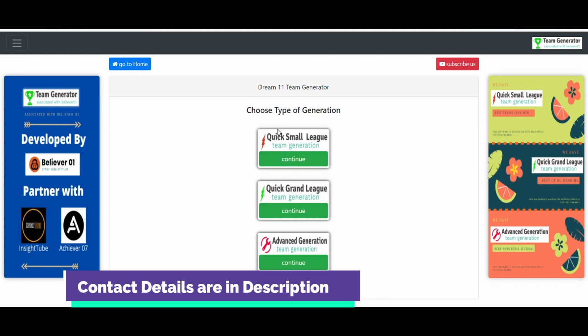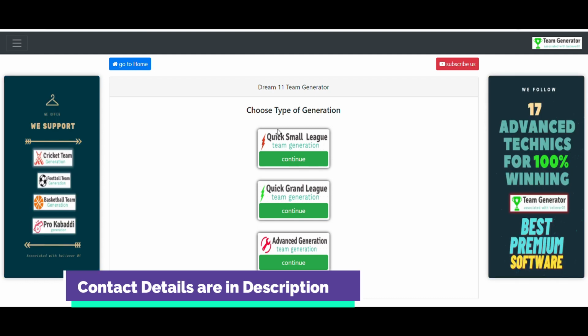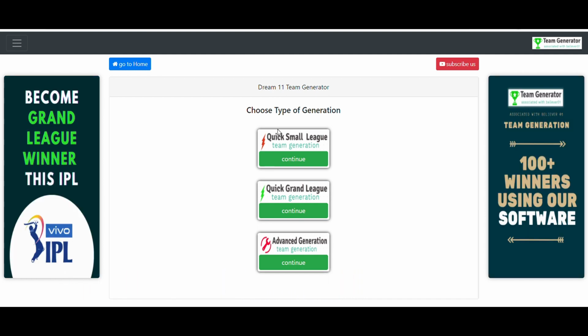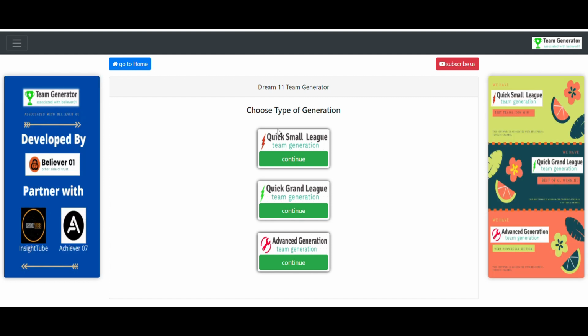After clicking on IPL, you can see there are 3 sections here. One is for small leagues. If you want to generate teams for small leagues, this section is perfect for you. This will also give you number 1 teams, because the software uses multiple algorithms and previous data, previous year IPL data, the player stats and the pitch report.